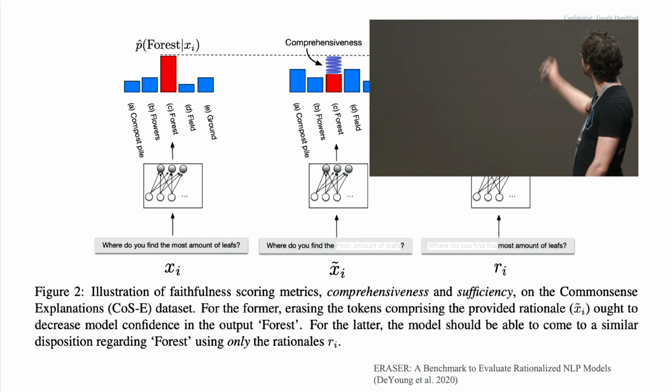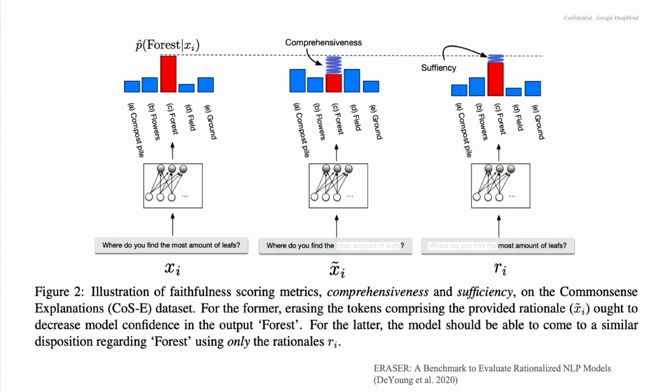Here's an illustration of this. So on the left, we have this classification task. Where do you find the most amount of leaves? The model predicts the middle class, forest, as the highest probability. For the comprehensiveness test, we white out "most amount of leaves", which was the highlighted explanation. We say only "where do you find the", and the model's accuracy goes way down. So that's good. That means the explanation is comprehensive. We're not leaving anything out.